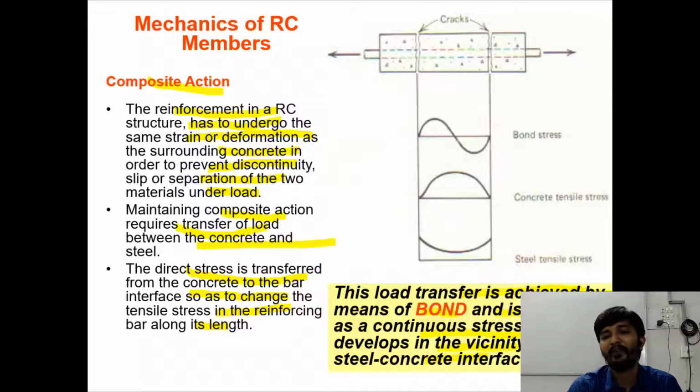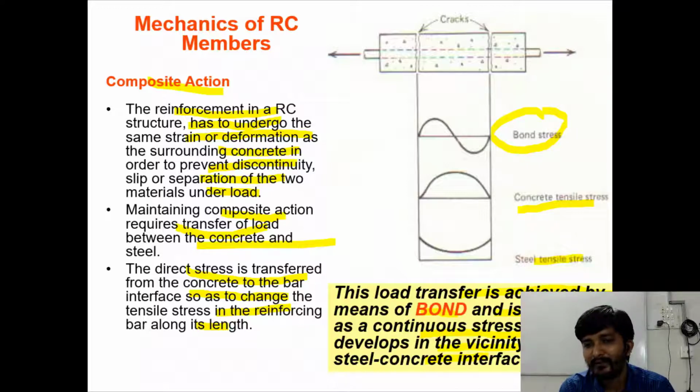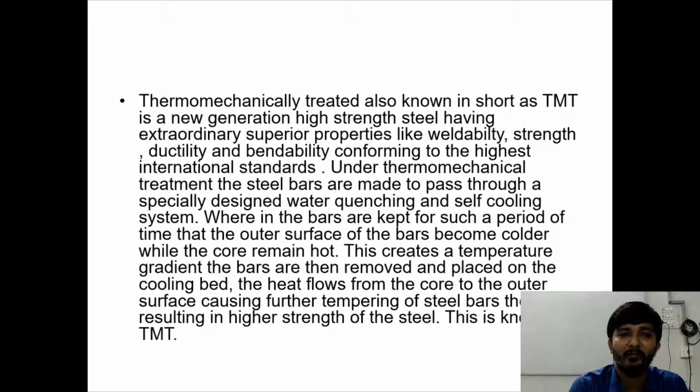So this phenomenon is achieved by the bond action between your concrete and steel. As you can see in your bond stress diagram, this is concrete tensile stress and this is steel tensile strength, right? So this is the mechanism of RCC member, composite action.